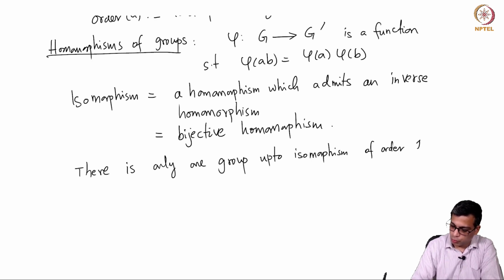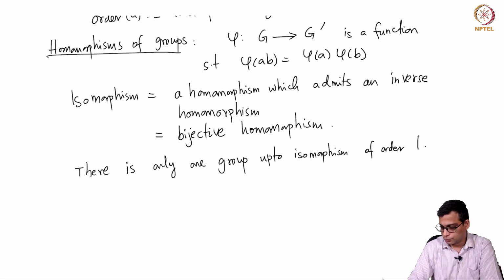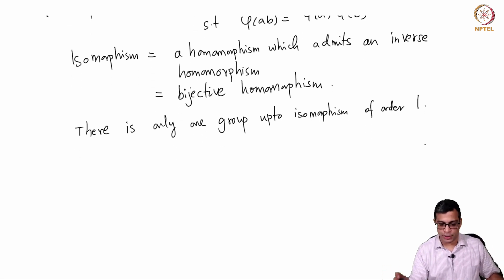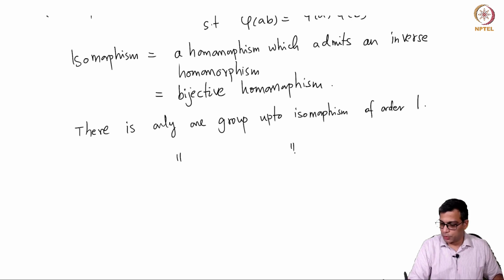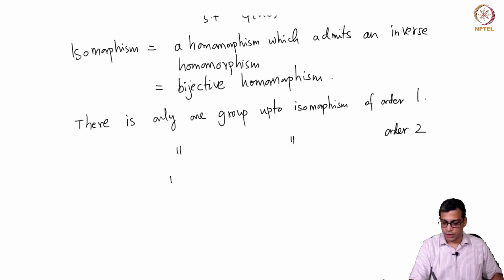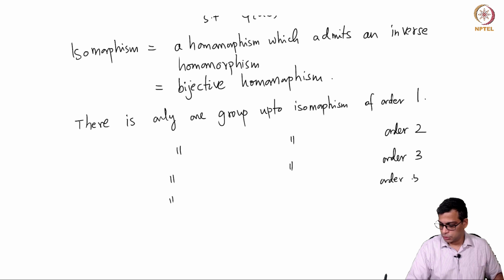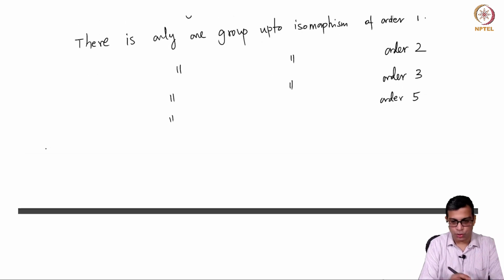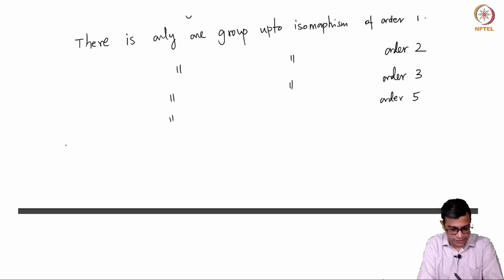of order 1, of course, right. There is only one group of order 1 because it has to be the identity element. Similarly, there is only one group up to isomorphism of order 2 also. There is only one group up to isomorphism of order 3, order 5 and so on. So, not true for 4, but in fact, so now I am beginning to recall some of the standard facts